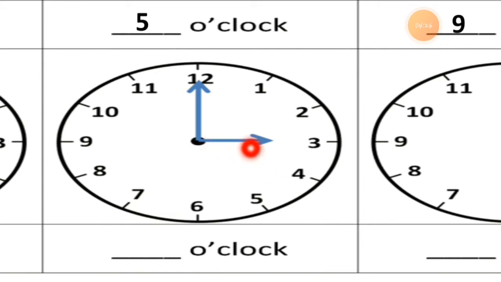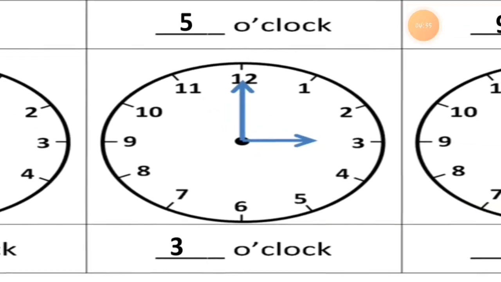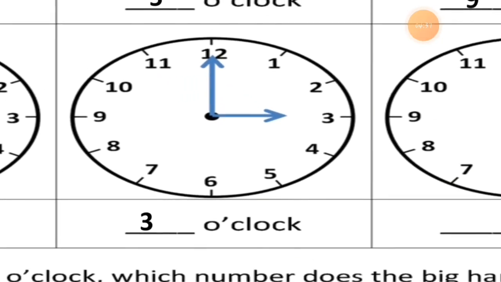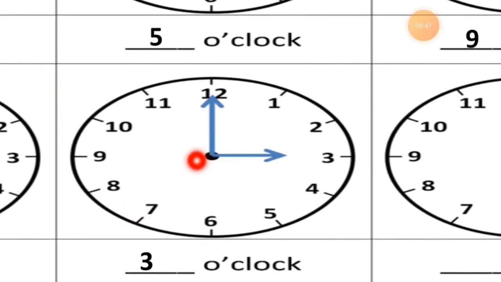This clock shows it is 3 o'clock. See, I write it down, the correct answer. The minute hand is pointing to 12 and the short hand is pointing to 3. It means it is 3 o'clock.